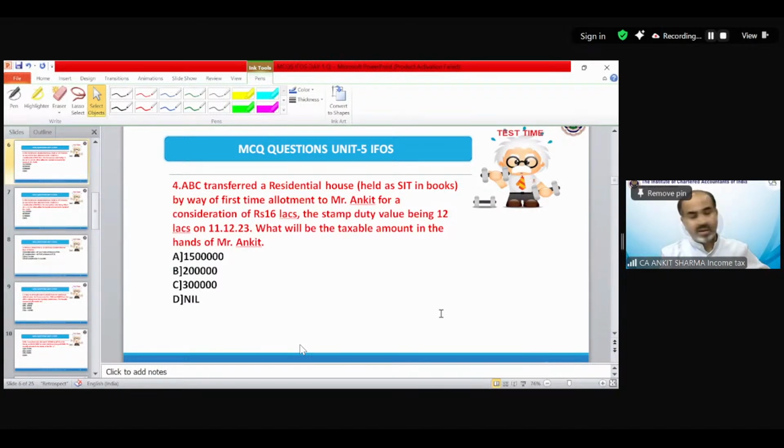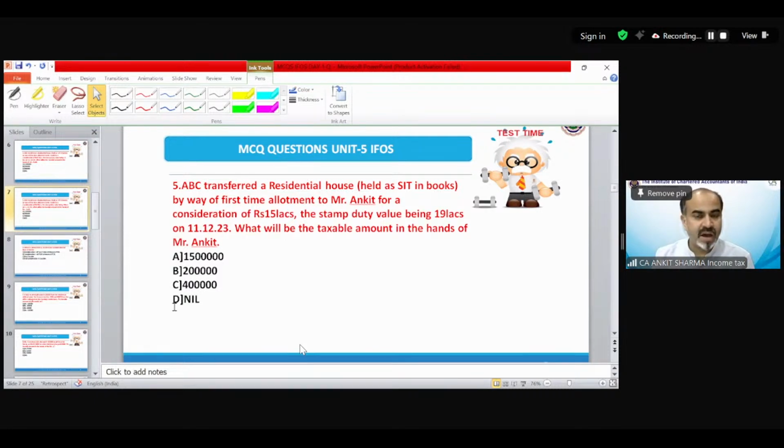Sujay is saying D. Okay. Why D? Because stamp duty value is not exceeding the consideration. In this example, consideration is exceeding the stamp duty value. So if the consideration is exceeding the stamp duty value, then the gift provision is not applicable. So the correct answer is D. Next.